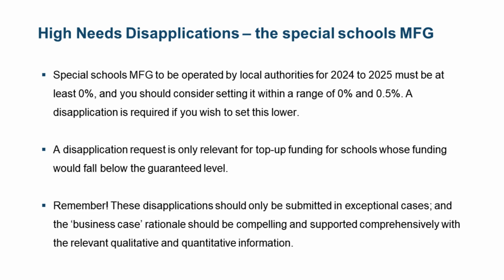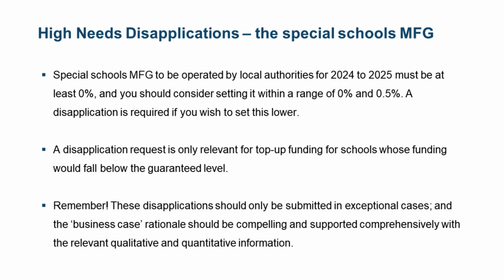is at least 0% using the school's 23-24 funding baseline, and it must be within a range of 0% to 0.5%. This is equivalent to the MFG for mainstream schools. So the local authority can set a higher percentage increase, but if they wish to set a lower percentage increase, they must make a disapplication request and have this approved, and these must only be in the most exceptional of circumstances. Detailed guidance and modelling examples have been set out in Annex 1 of the High Needs Guidance.